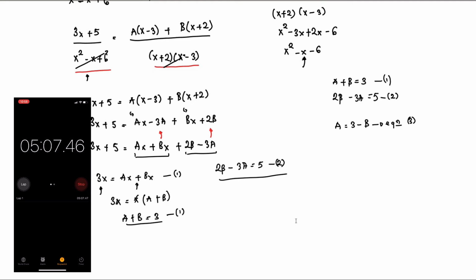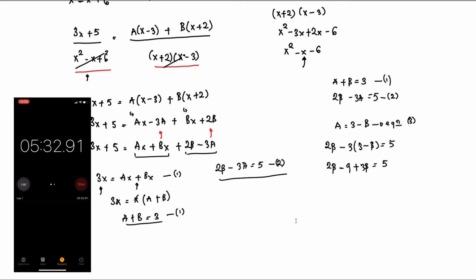So we have 2b minus 3 into bracket 3 minus b is equal to 5. So we have 2b minus 3 times 3, that gives us minus 9, minus 3 times minus b, that gives us plus 3b, is equal to 5.